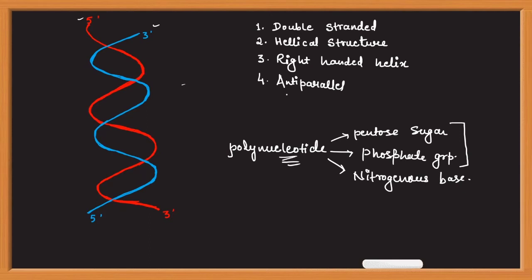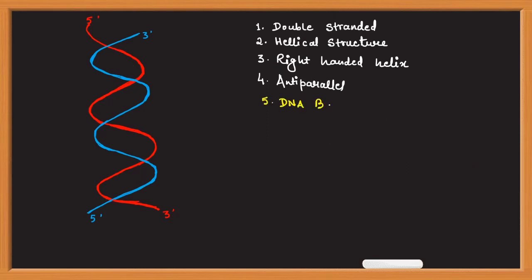The nitrogenous bases are buried inside, in the core of the DNA between the two strands. DNA backbone is made of sugar and phosphate. DNA core is made of nitrogenous base.